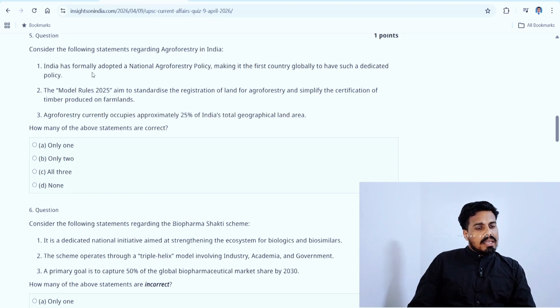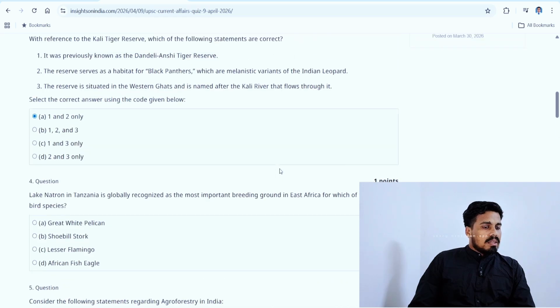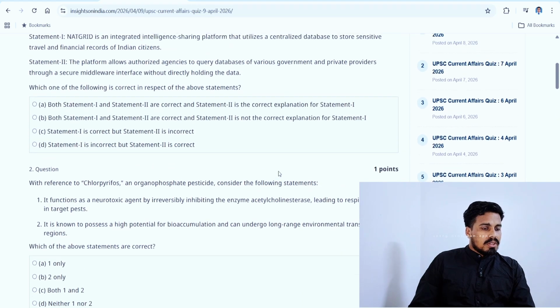And the first statement, let's look at it again. India has formally adopted a national agroforestry policy, making it the first country globally to have such a dedicated policy. India is generating some unique trends nowadays, so this may be one of that trend. So we will take it as a right statement, and we will take 1 and 2 as right and 3 as wrong, and we will mark B as the answer here. Only 2. Okay.